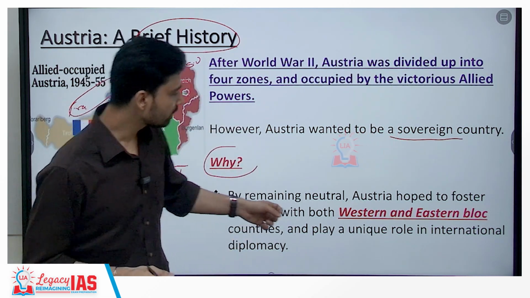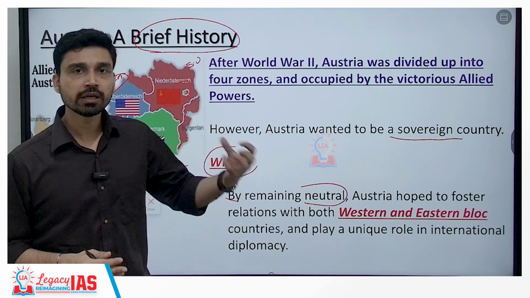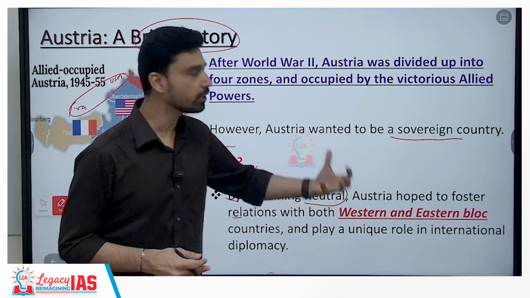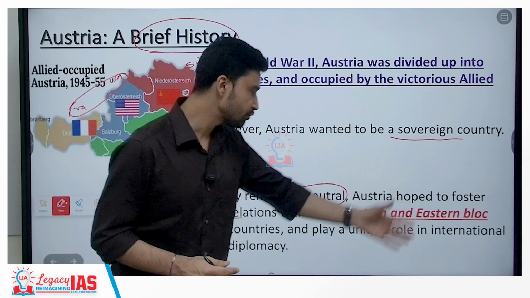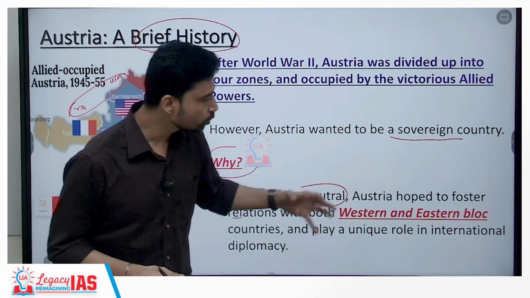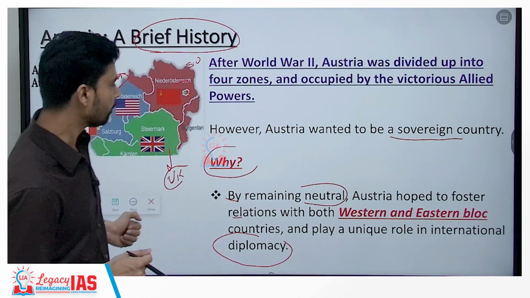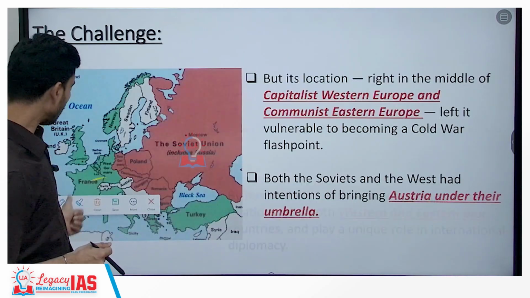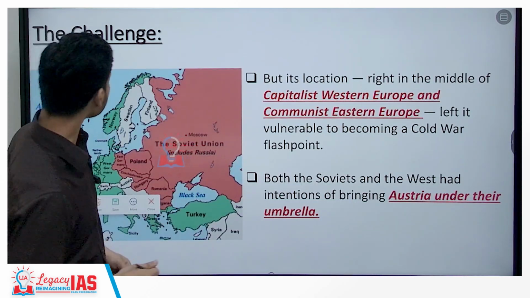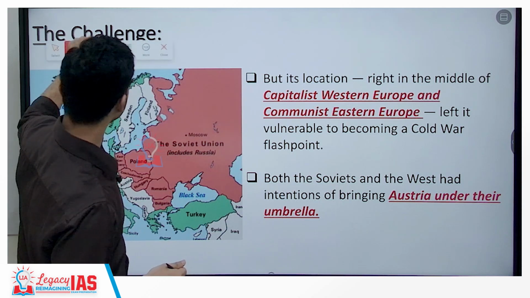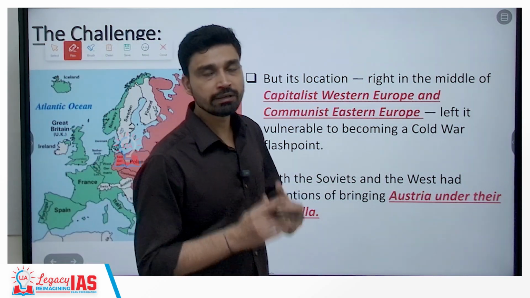Austria thought that by remaining neutral, it would foster relationships with both the Western bloc and the Eastern bloc countries, and play a unique role in international diplomacy, and that is why it wanted to become sovereign and independent.